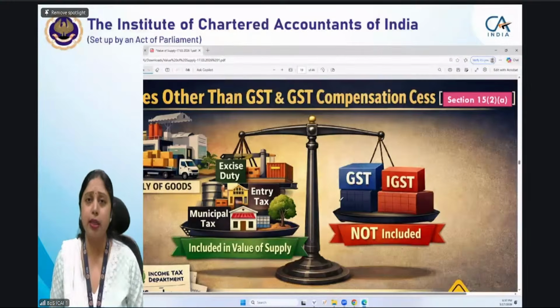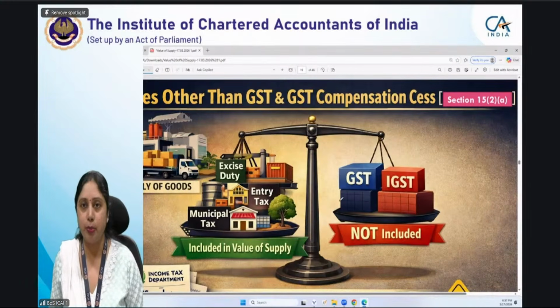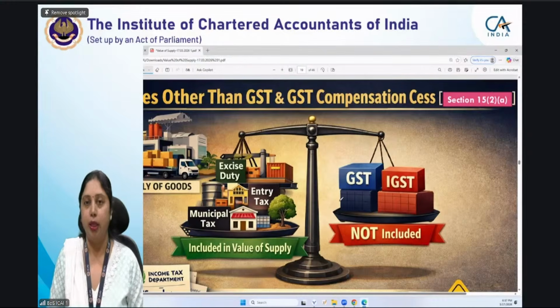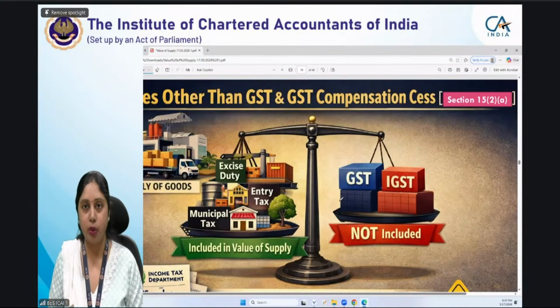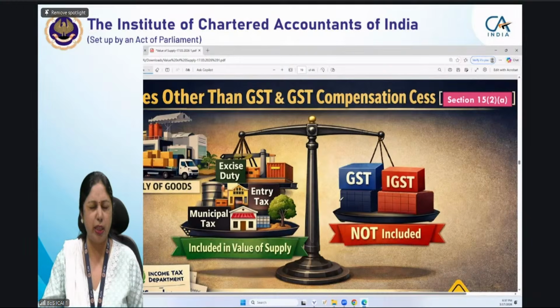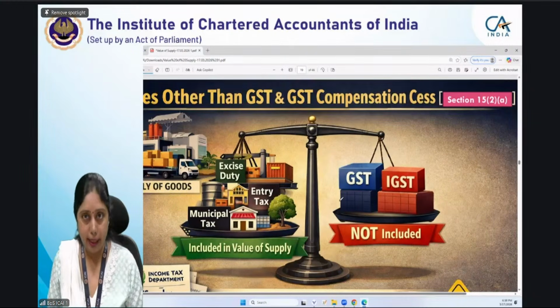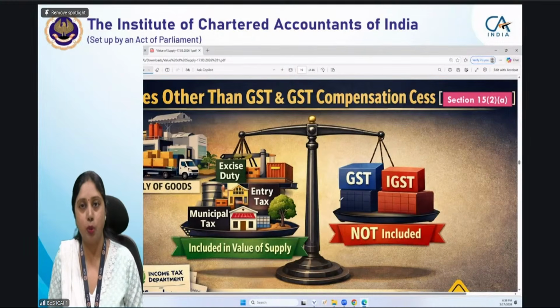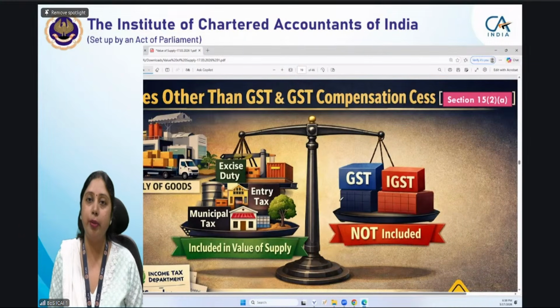So any tax which is other than GST and GST compensation cess. GST law में जो भी taxes लगते हैं उनको छोड़ के, whatever taxes are being levied on your goods or on your services will be included in the value of supply. What can be the example? Excise duty, custom duty, municipal taxes, stamp duty. Stamp duty per se will not be there because we generally don't levy it on the sale of goods, and sale of building and land is not there. But any taxes which are not subsumed in GST will be includable in the value.